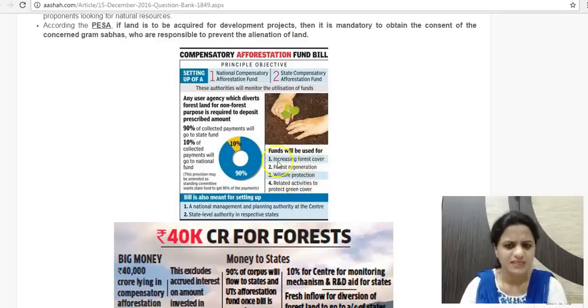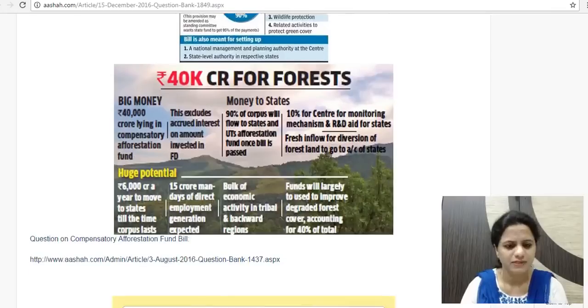Even this is criticized. Increasing forest cover is of course important. Forest regeneration is one aspect, wildlife protection and other related activities to protect green cover are others. It should be made sure that this is not diverted for any other purpose. Even the afforestation which takes place should be in forest areas, in regions where it will last, rather than in other secluded regions where it does not make any sense. All those safeguards are also required. We'll have to wait and watch how this comes into effect.